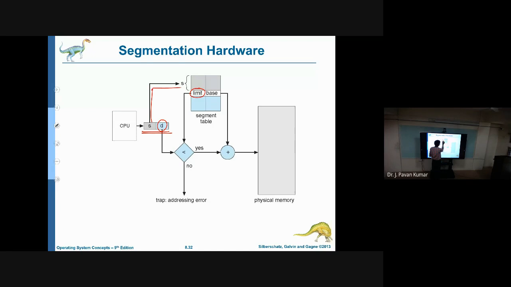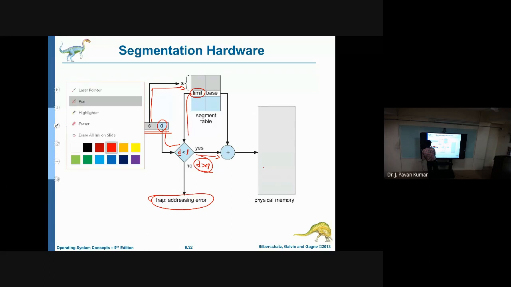If D is less than the limit, that means the offset is within the limit, then it is fine and we can find the absolute address. But if D is greater than or equal to L, it is going beyond the limit, so we have to give an error, a trap interrupt.